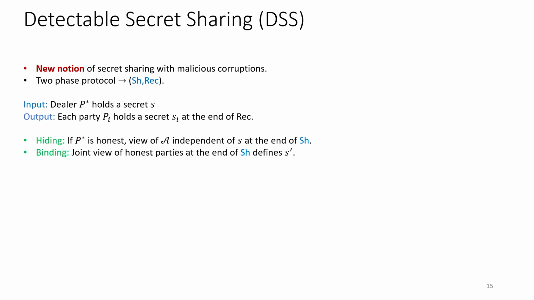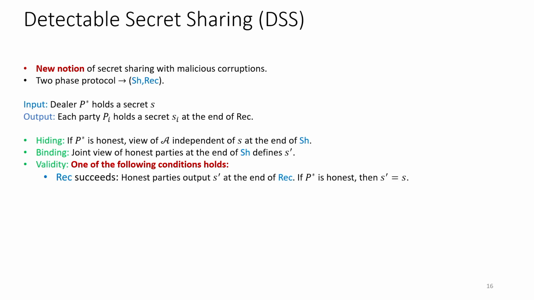The hiding and binding are exactly the same as what you get in VSS. However, there is a difference in the validity property. While VSS allowed the reconstruction to always succeed, in our case it might not be so. In fact, for us, one of the following two conditions holds for our validity property. The first one is that the reconstruction indeed succeeds. And in this case, what we actually have is the properties of a VSS protocol.